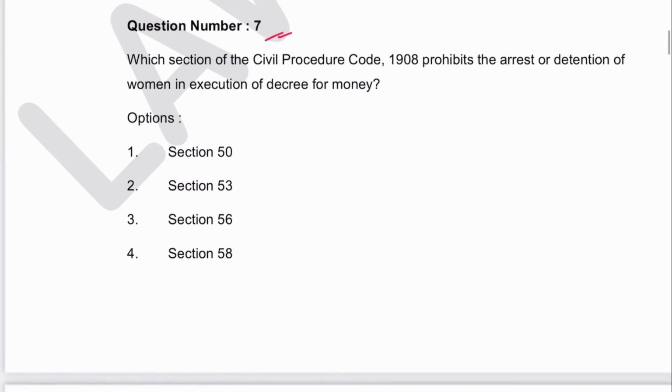Next is 7. Which section of CPC prohibits the arrest or detention of women in execution of decree for money? Everybody knows, and this is a repeat question. Section 56. 3 is the answer.